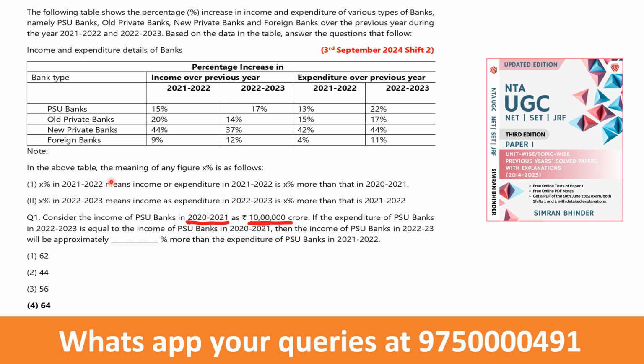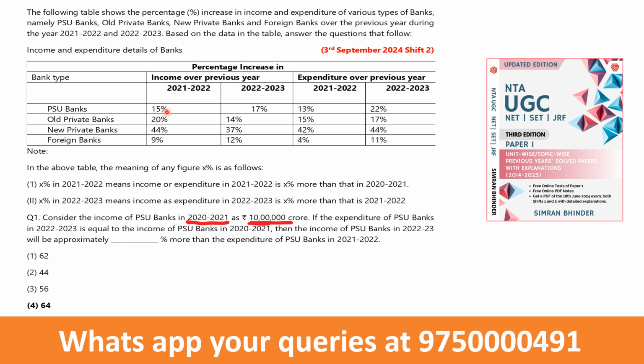That percentage in 2021-2022 means income or expenditure in 2021-2022 is X percentage more than that in 2020-2021. Okay, so what it means is that the percentages written in this column indicate, for example, 15% more than that in 2020-2021.